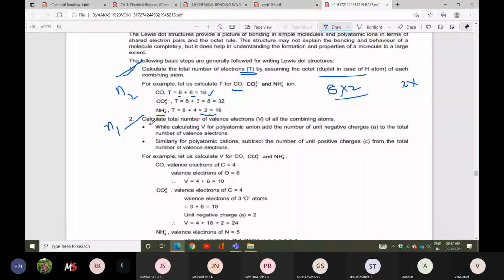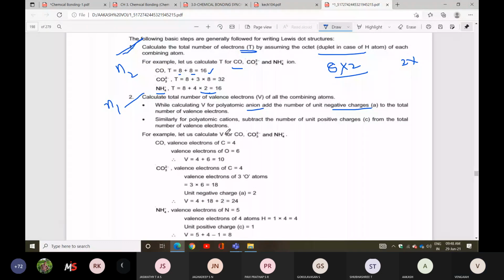Next one is the second condition. Calculate the number of valence electrons for all the combining atoms. For example, while calculating V for polyatomic ions, in the anion condition, add the number of unit negative charges to the total number of valence electrons. Otherwise, with the given cation condition, subtract the number of units of positive charge.